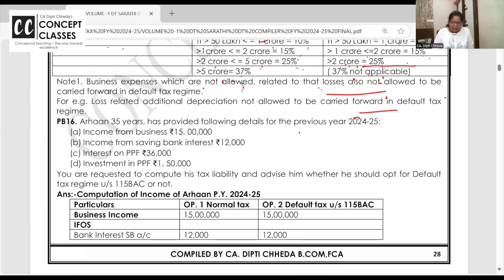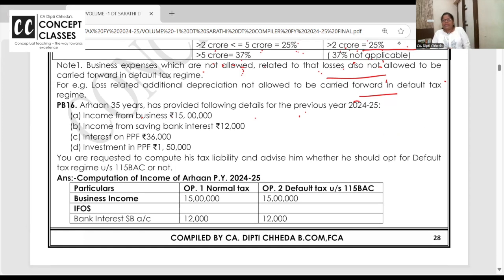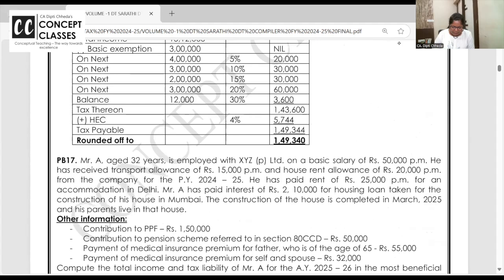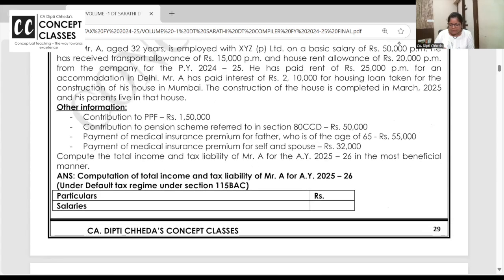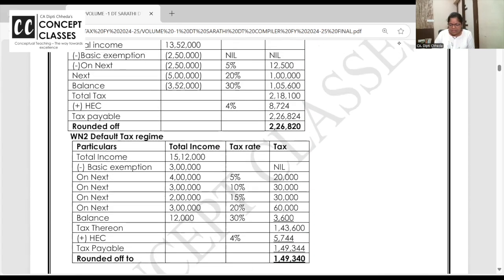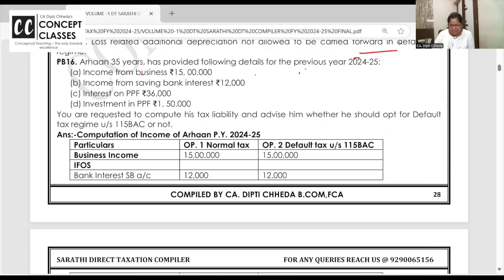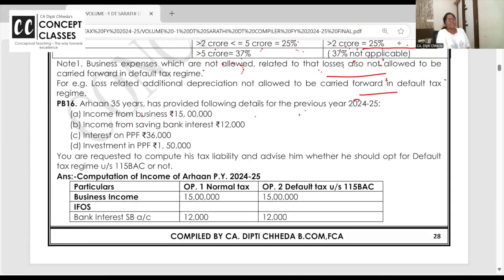Arhan is 35 years old and has provided the following details. This sheet is available on Telegram and WhatsApp. Still, if you don't have it, take a screenshot. It's a very nice question from the CMA exam. After this, I'm going to solve one from the CA exam. So just see how 15 marks questions are asked. Of course, this is not for 15 marks. This is a 5-mark question.